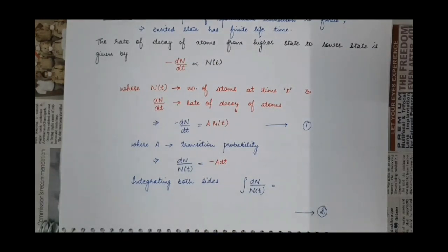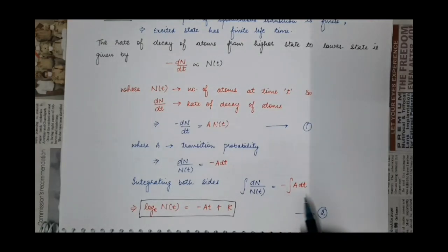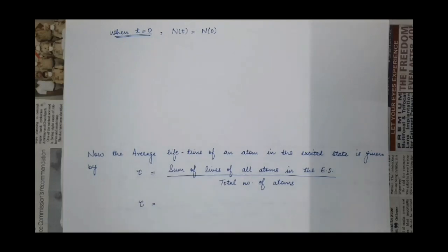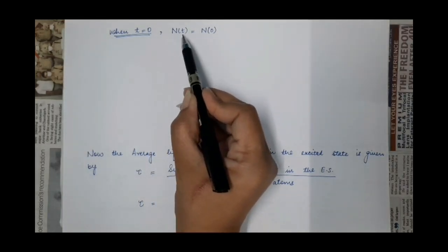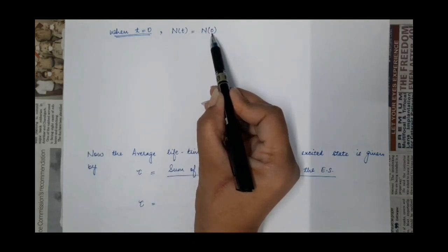Then integrating both sides, the integration of dN by N is natural log N, which is equal to minus A times the integration of dt, that is t, plus constant of integration k, because this is an indefinite integration. Now we will apply the initial condition to calculate the value of k. We know that at time t equal to 0 there will be the maximum number of atoms in the excited state. So when t was equal to 0, the number of atoms present in the excited state will be N0.